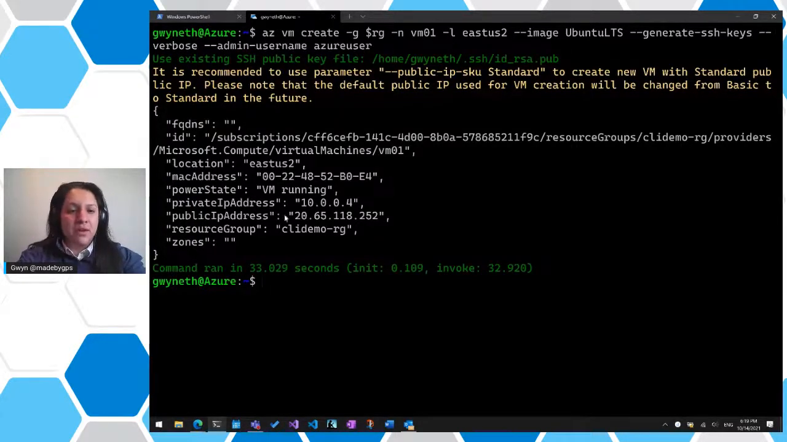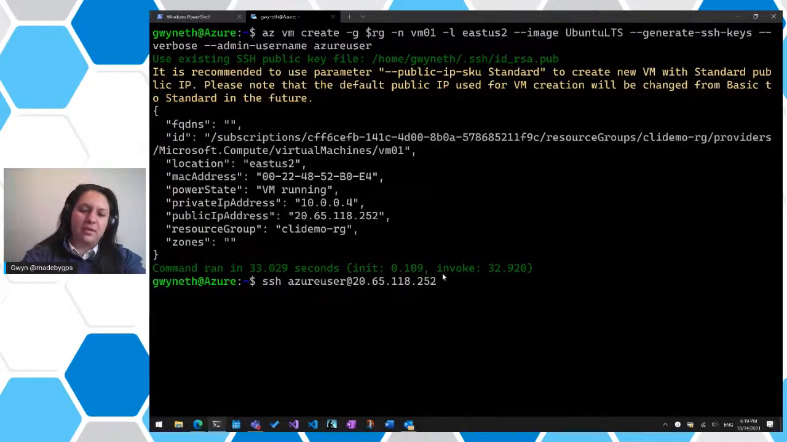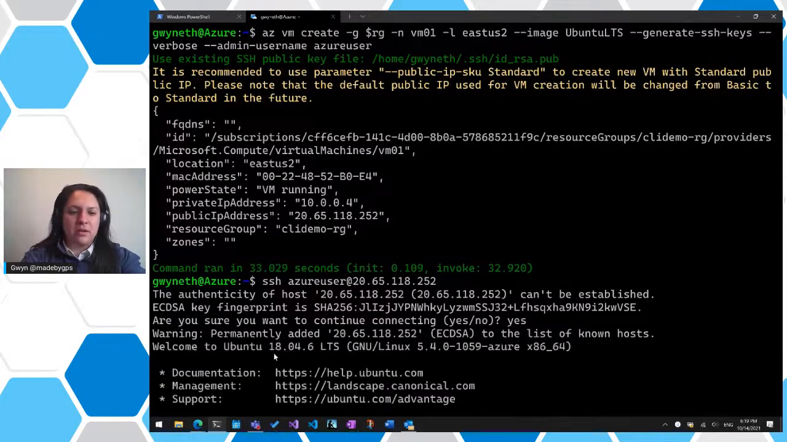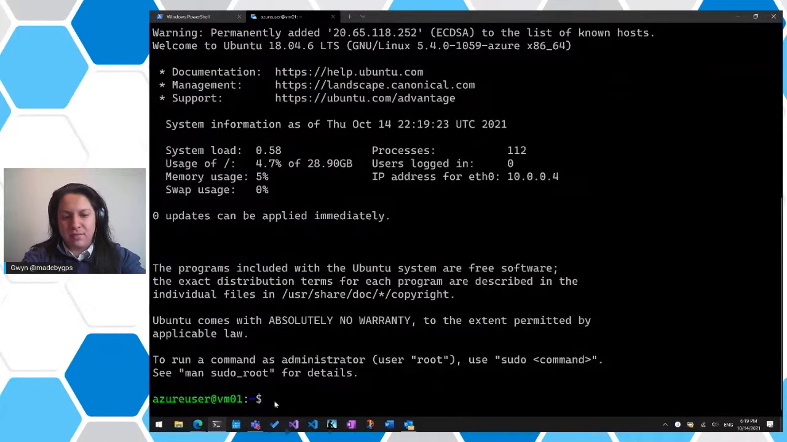Okay, so what I want to copy here is our public IP address. I'm going to just highlight that and copy it, because we'll SSH into our VM. So if I do ssh, we'll use azureuser, which is the username that we created, and then paste in that IP address, which is 20.65.118.252, and we hit yes. We are now inside of the VM. You see azureuser@VM01, right? And this is a full-on Linux VM.